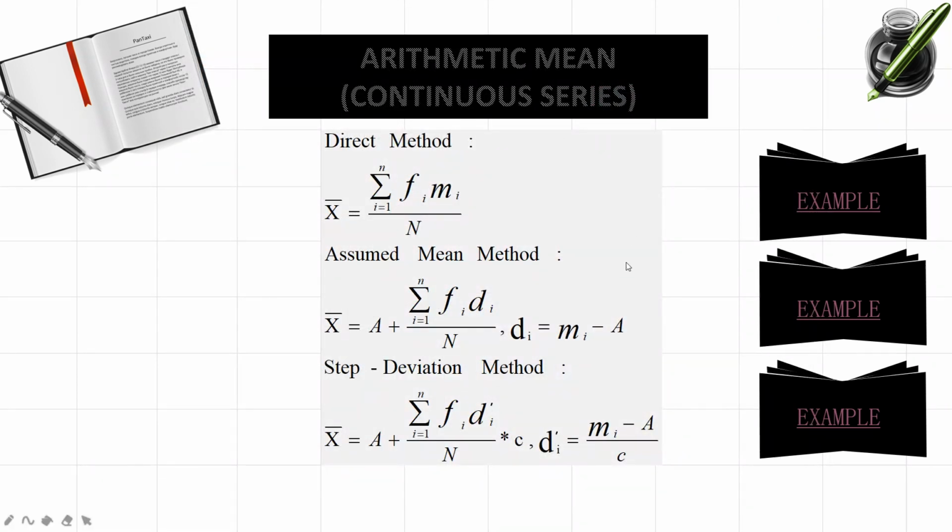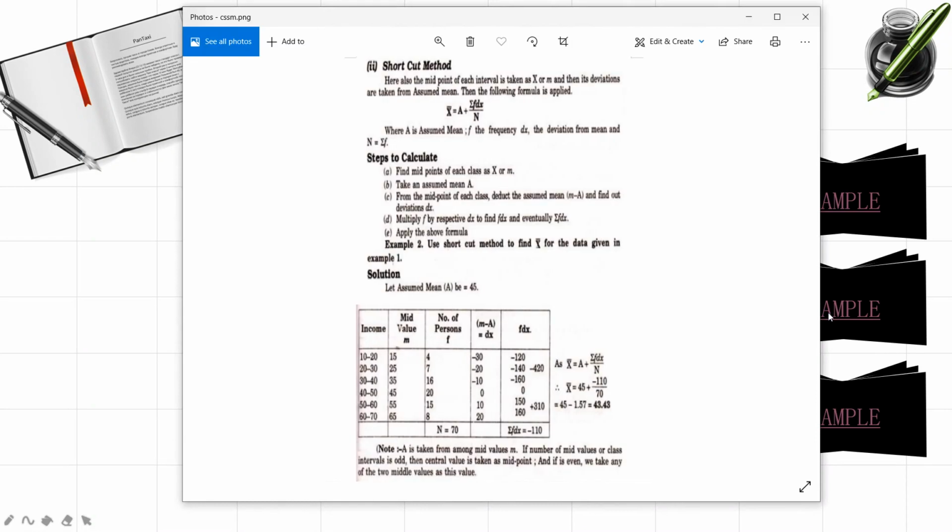Next, we have assumed mean method. In this method, same again, class intervals, we have to convert it into mid values. First thing what you have to do here, in case of continuous series, is in all the 3 methods, we have to find out the mid values for the given data.